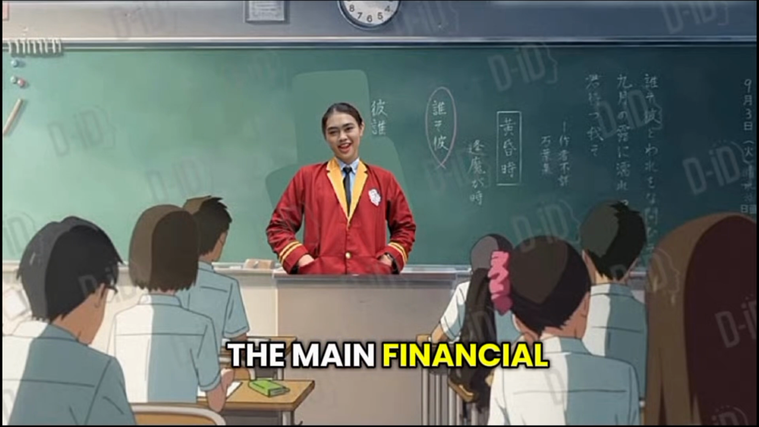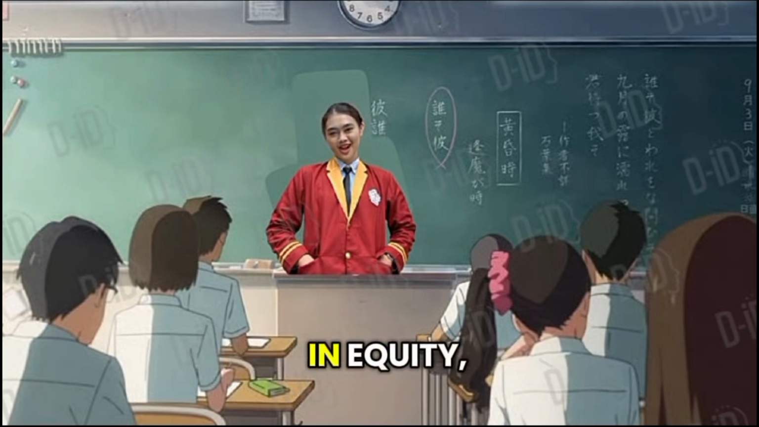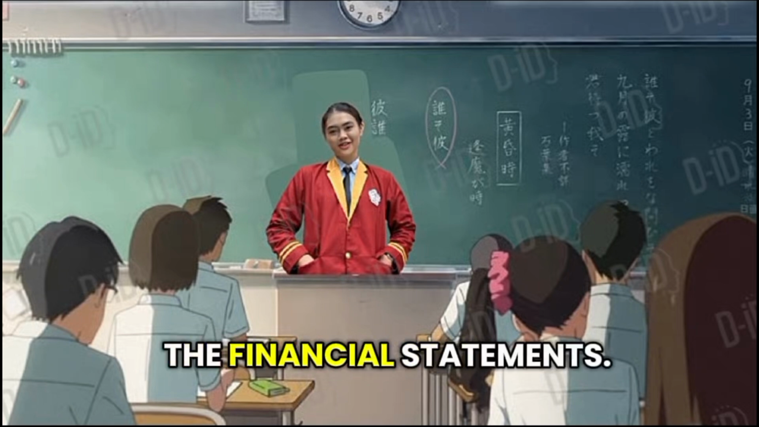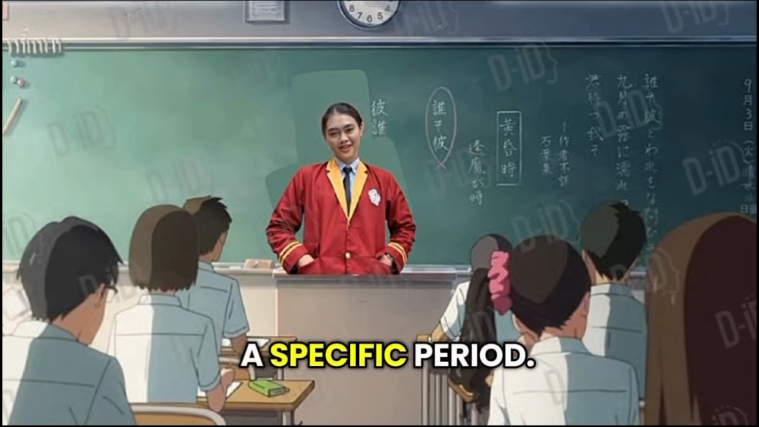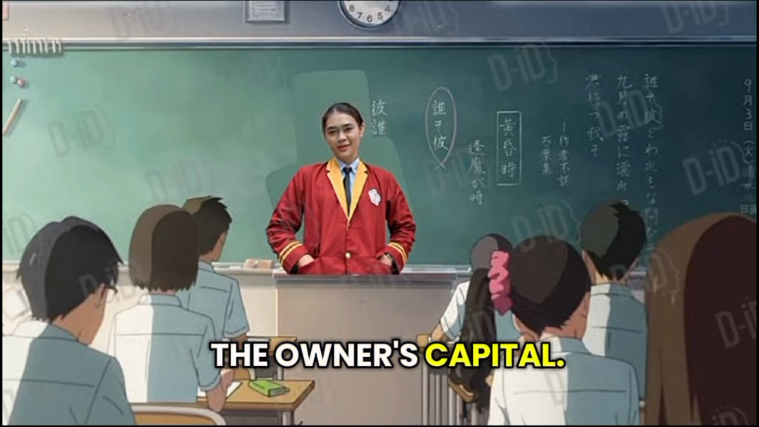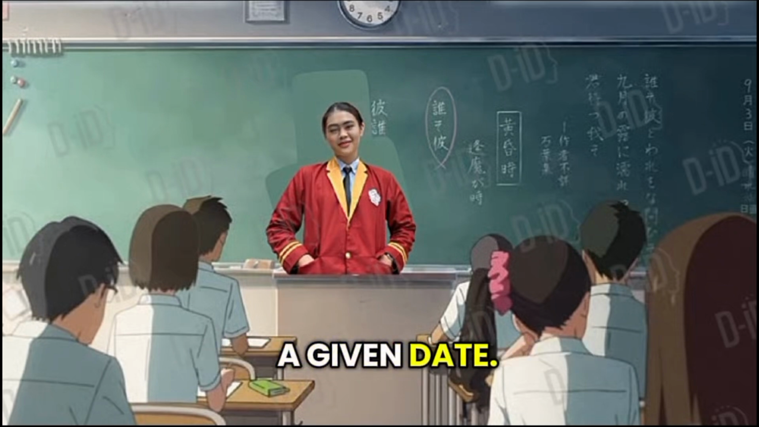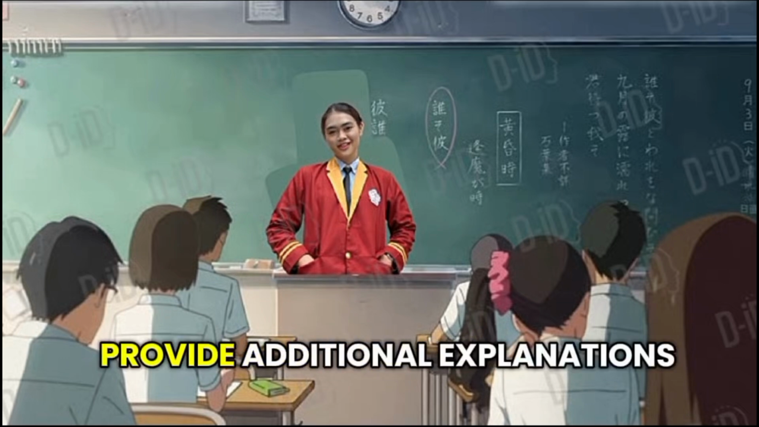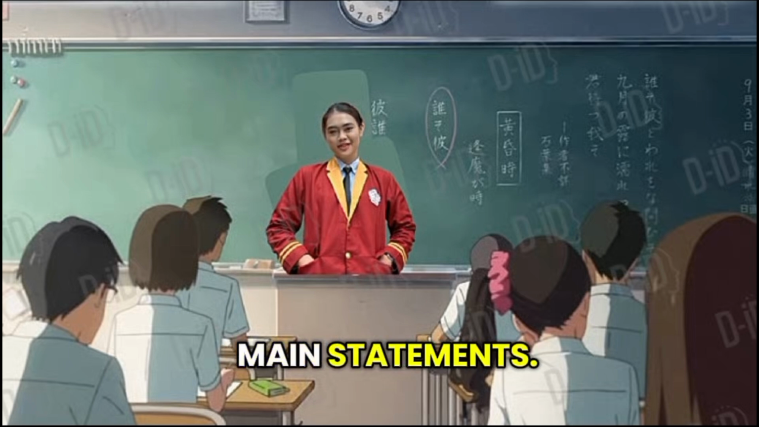The main financial statements produced by accounting include the income statement, statement of changes in equity, balance sheet, cash flow statement, and notes to the financial statements. The income statement shows the company's financial performance over a specific period. The statement of changes in equity explains changes in the owner's capital. The balance sheet presents the company's financial position at a given date. The cash flow statement shows cash inflows and outflows, and the notes provide additional explanations to support and clarify the figures reported in the main statements.